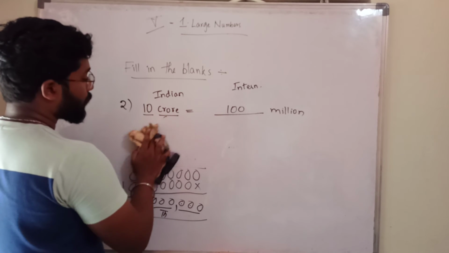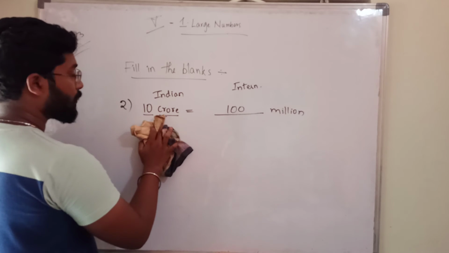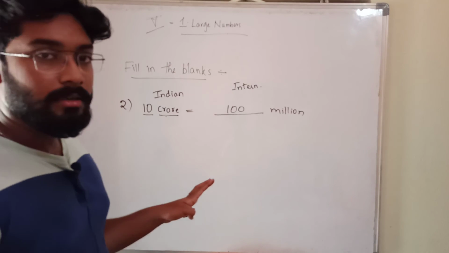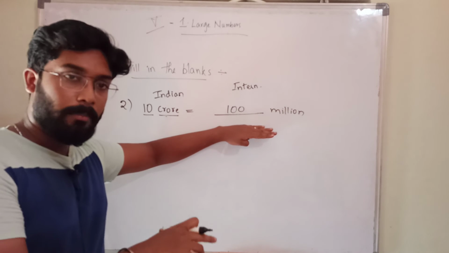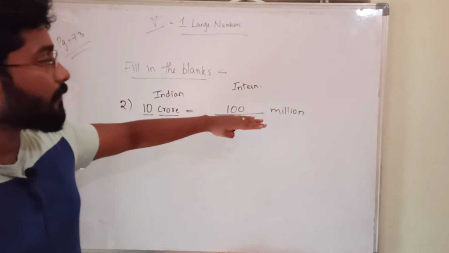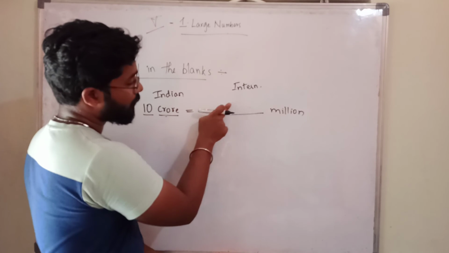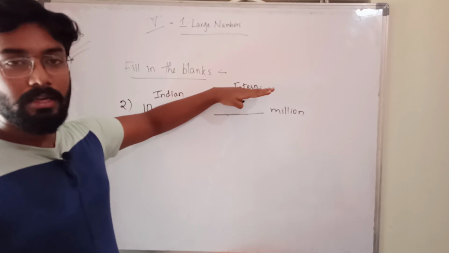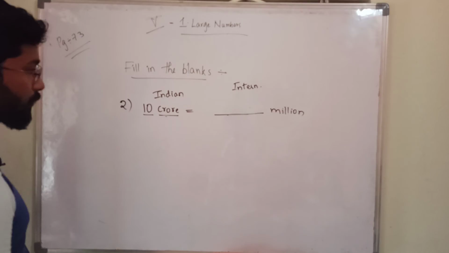Only remember one thing. After doing the multiplication for these types of fill in the blanks, in which form do you want the answer? In that form you have to represent the number which you got after the multiplication. Here you want it in the international system. That's why here it is fill in the blank. Fill in the blank means you don't know this number, you have to fill it, in that form only. Okay, next one, second one is completed.